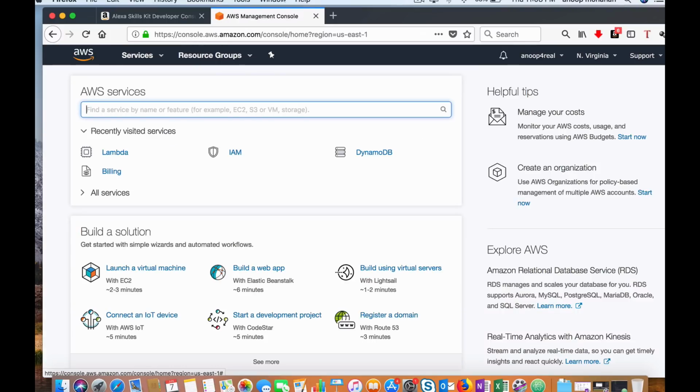Okay, step one, you need to go to aws.amazon.com and create a new account there. While creating it, make sure you use the same email address that you used to create the developer account at developer.amazon.com. When you create an account on aws.amazon.com, this is a paid account.